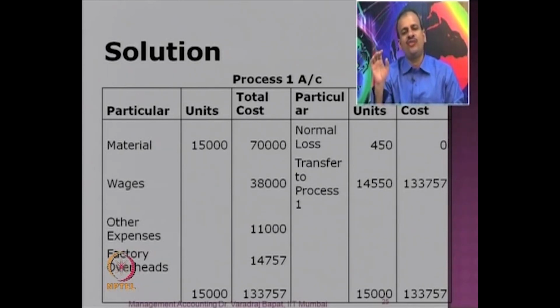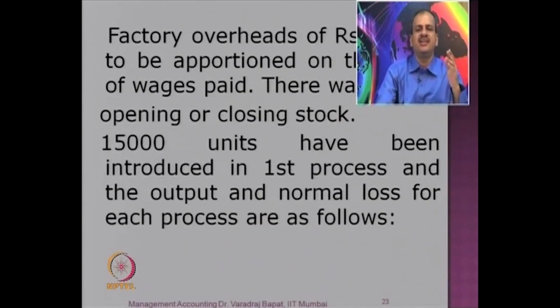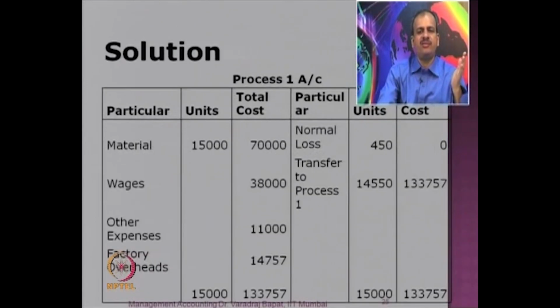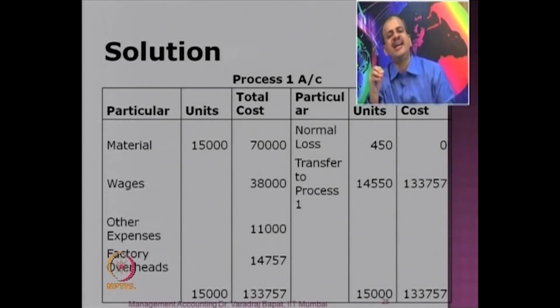Now let us go to factory overheads. For factory overheads, it was given that they should be charged on the basis of wages. Now the wage cost, as you can see, is 38, 40 and 25. On a proportionate basis, the factory overheads have been charged to process 1 at 14,757.